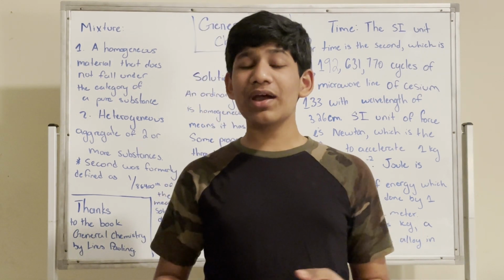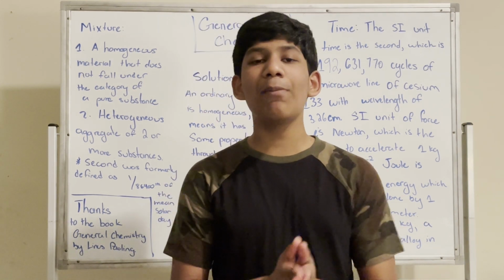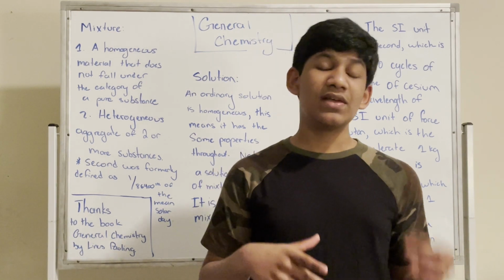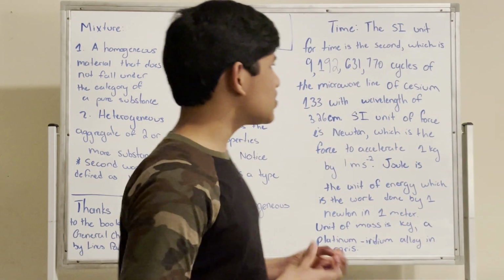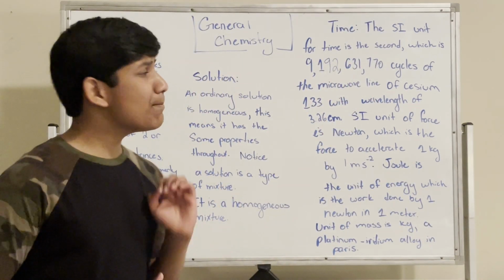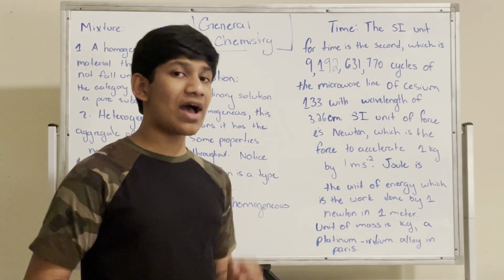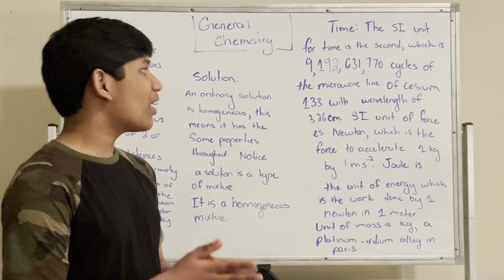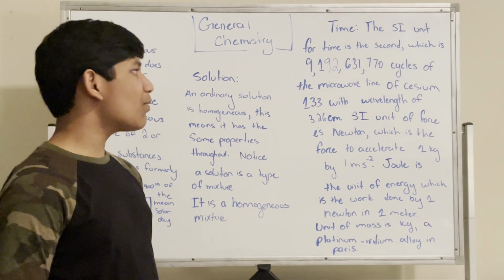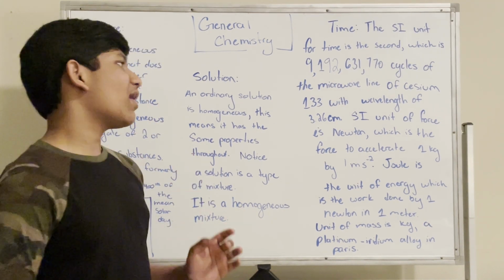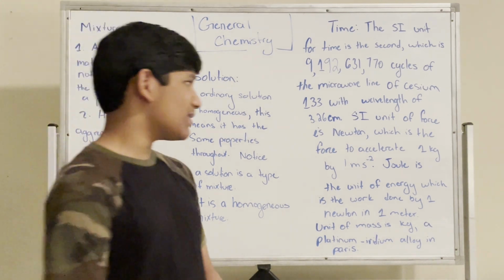Now, in chemistry, we have a more complicated definition. In chemistry, the definition of a second is 9,192,631,770 cycles of the microwave line of cesium-133 with a wavelength of 3.26 centimeters.